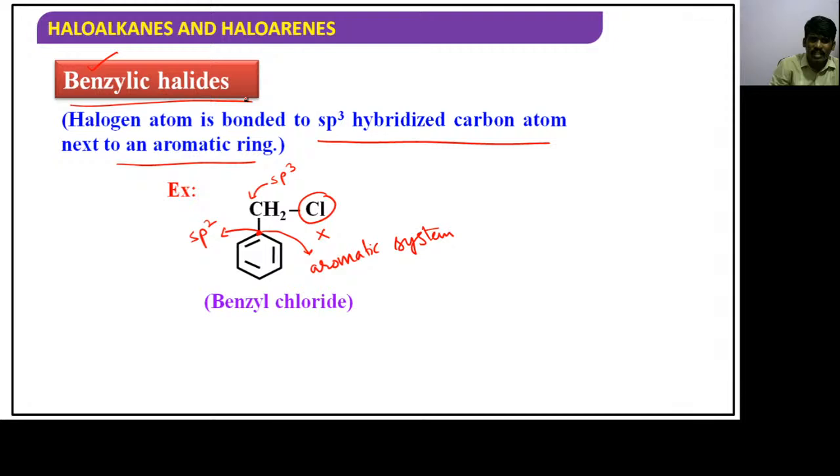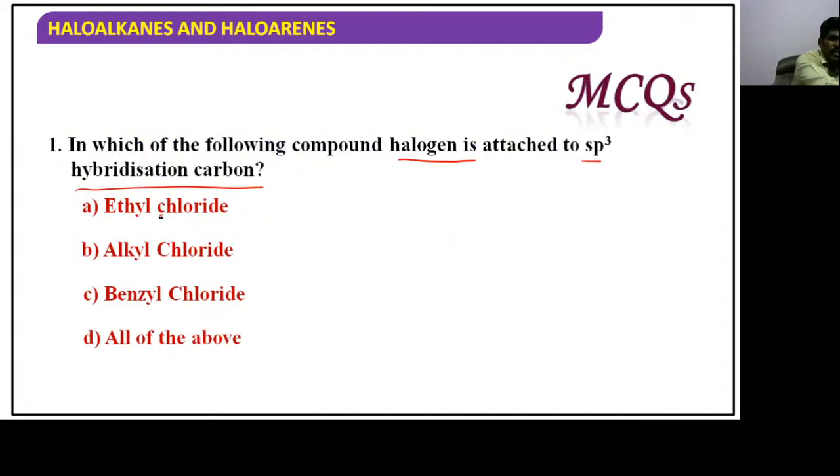Now you can post in your comment box, guys. I will be giving time. In which of the following compounds is halogen attached to sp3 hybridized carbon? You have to post it like 1A, 1B, 1C, 1D. First one is ethyl chloride, second one alkyl chloride, third one benzyl chloride, fourth option all of the above. Which is the correct answer?